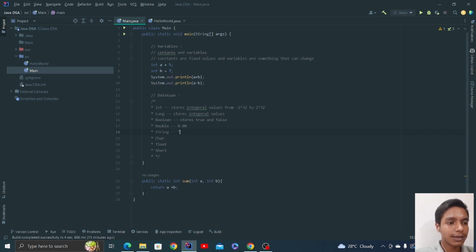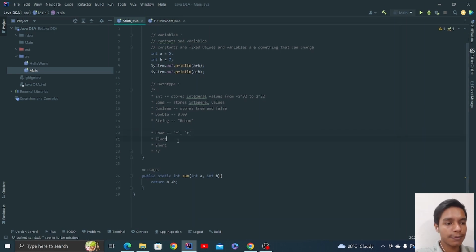A string is a text value, that is some statements or whatever in text form, like suppose Rohan and whatever. Okay, char is a character, it stores a char value like R and T and whatever it is, right? Some special characters as well.